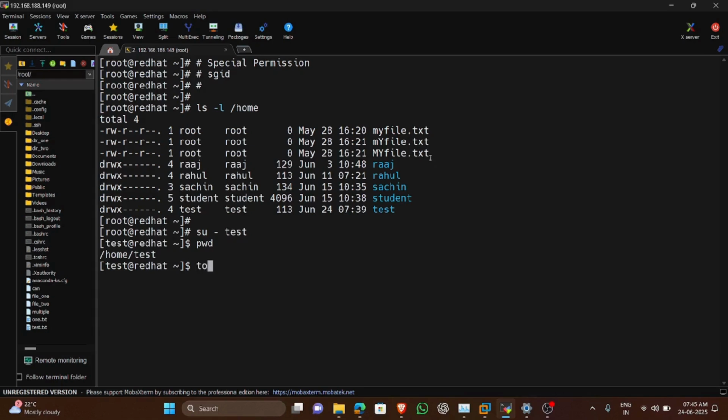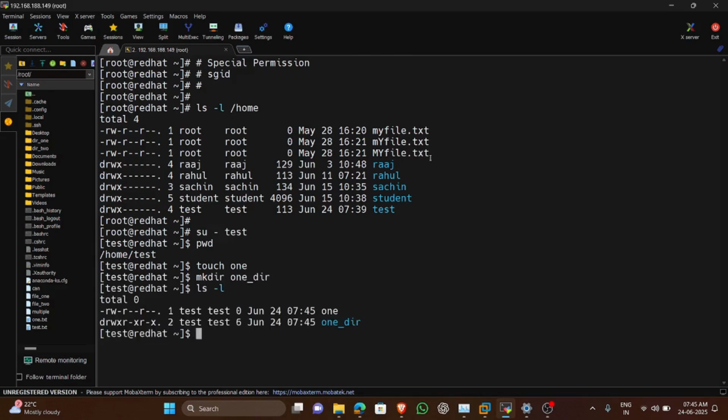Now, if I create one file, it will be touch one. Now, if we press enter, one file will be created. Then mkdir one_dir, and ls -l. You can see that for the file one, the user owner is test and the group owner is test.